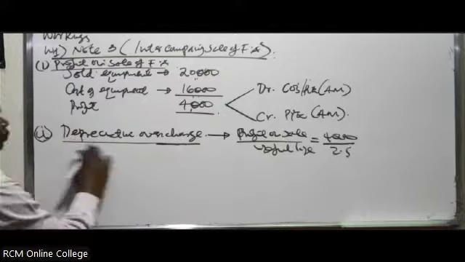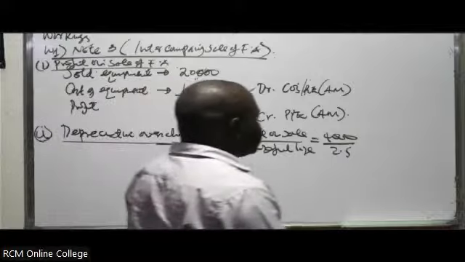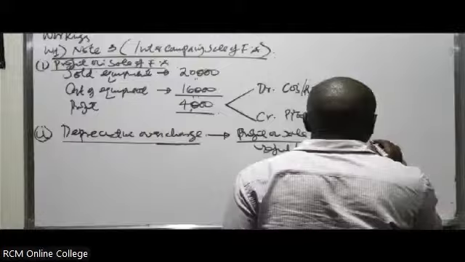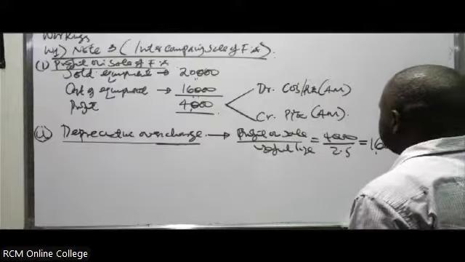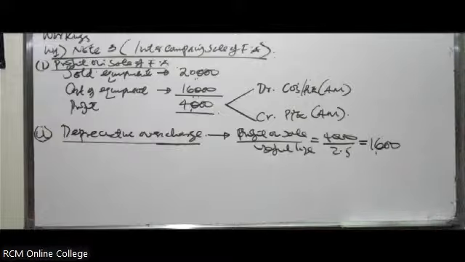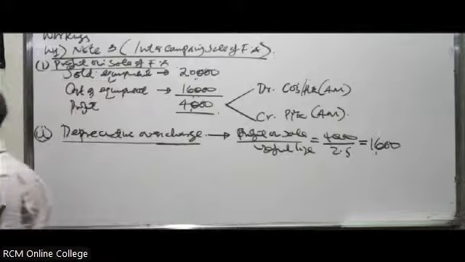So you take the profit on sale and divide by the useful life, and you get 1600. This means per annum, on average, this asset was losing 1600 on that depreciation overcharge.